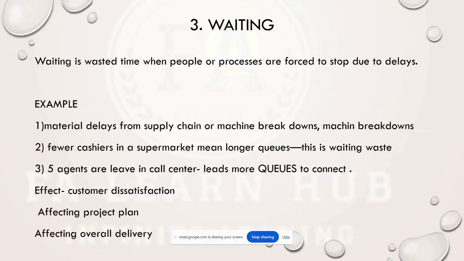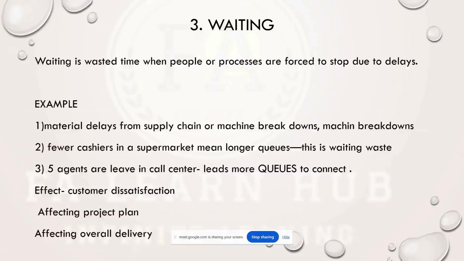All people, all assemblers are waiting for my material. That is a waiting delay. Consider a supermarket which has five cashiers or billing people. But one day, maybe today, two are on leave. Because two billing persons are on leave, there are more queues at the other three places. So that is another kind of waiting delay.